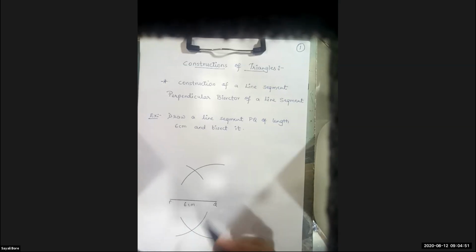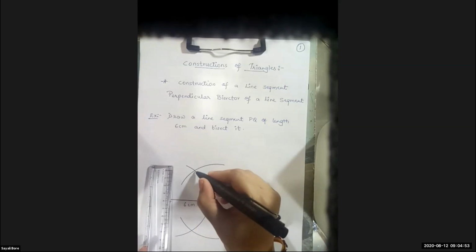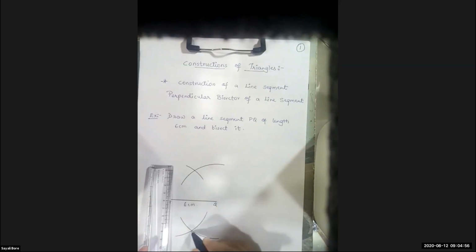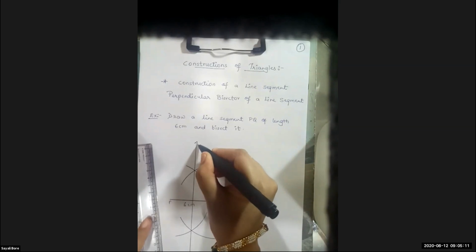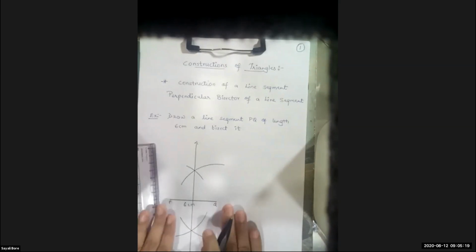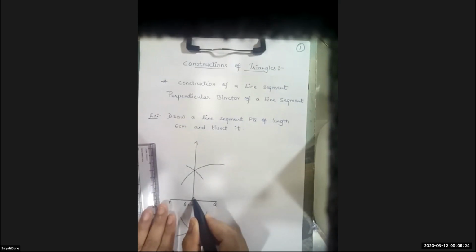Now here we have got 2 points. First mark these points, and with the help of the scale, I will draw a line. When I draw a line, you have to put arrows. And since this is a perpendicular bisector, you have to show the sign of 90 degrees.